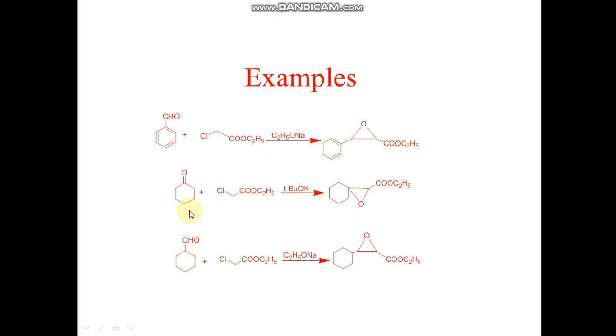Similarly, in the second example, when we react cyclohexanone with alpha chloroethyl acetate in the presence of potassium tertiary butoxide which acts as a base, then an alpha beta epoxy ester will be formed. Similarly, in the third example, when we react this aldehyde with alpha chloroethyl acetate in the presence of sodium ethoxide which acts as a base, then an alpha beta epoxy ester will be formed.